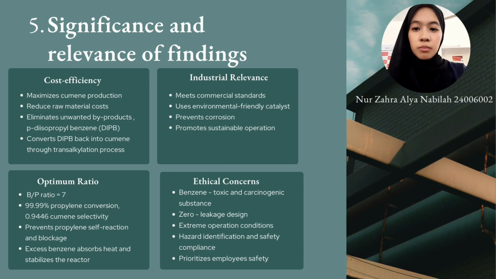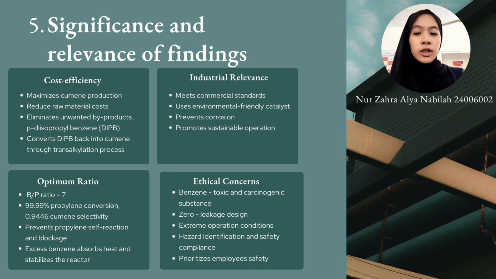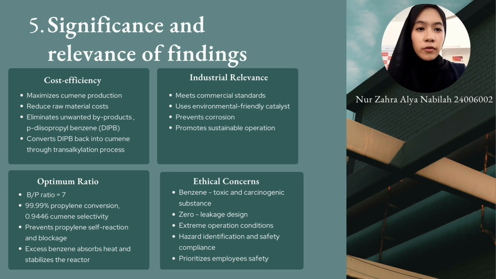In this article, the benzene to propylene ratio was selected as 7 because it achieved 99.99% propylene conversion and also 0.9446 cumene selectivity. So it can prevent propylene self-reaction and also blockage. With this ratio, excess benzene can absorb heat and stabilize the reactor. And in terms of industrial relevance, it meets commercial standards, as this process uses an environmentally friendly catalyst, which is zeolite, instead of an acidic catalyst. So it can prevent corrosion and also promote sustainable operation.